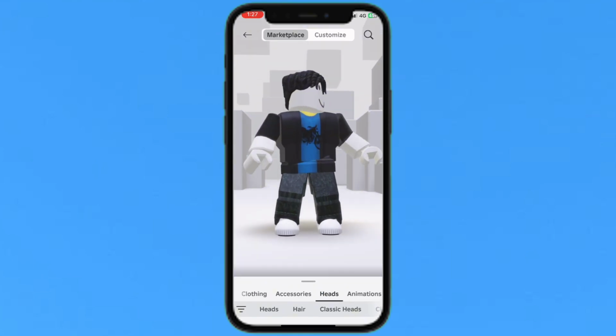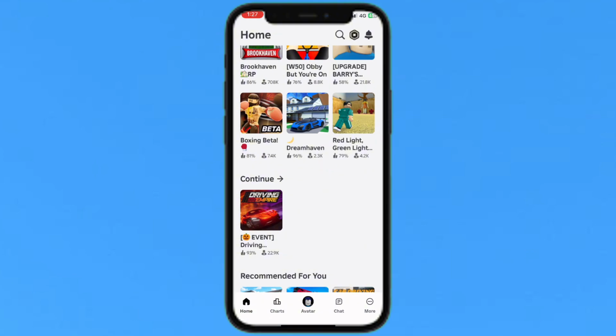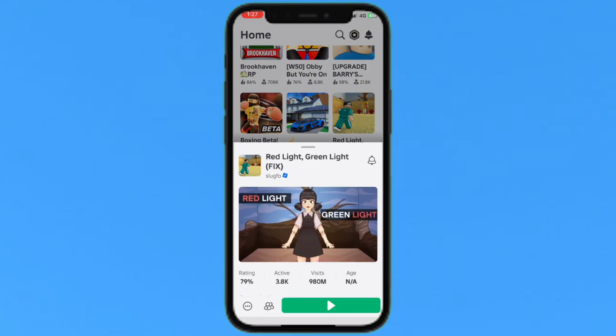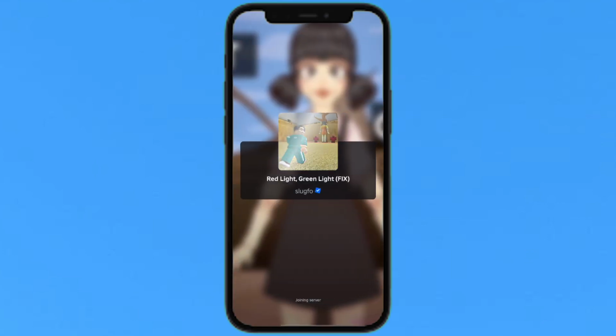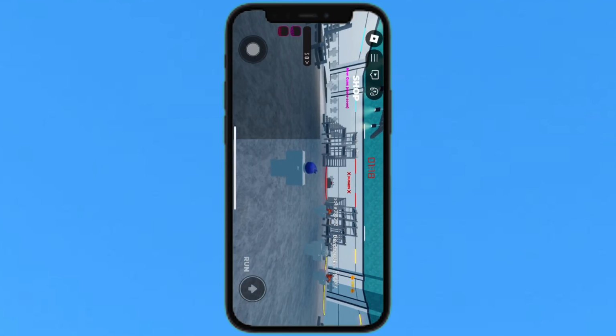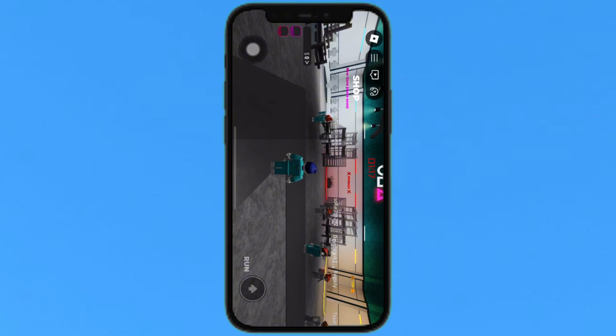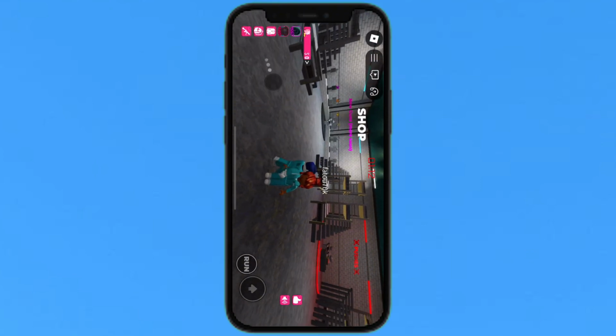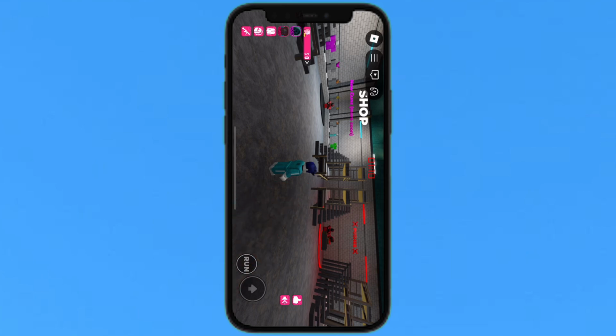So I will just go back and randomly play any game like this, Red Light, Green Light. So just tap to play this green button. So after loading inside you will see, yes, Roblox can be a good platform for game developers for several reasons.